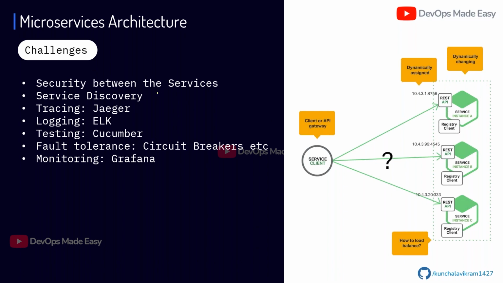And also service discovery. So what is service discovery? Let's say I have a microservice A, and for microservice B, I have three different versions.